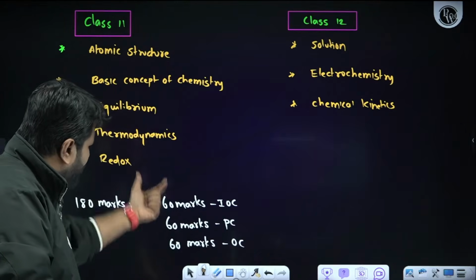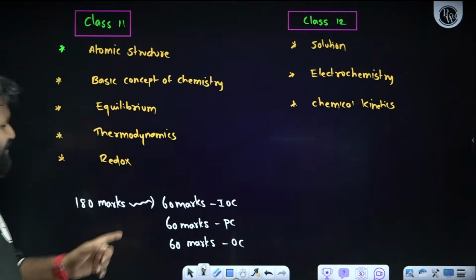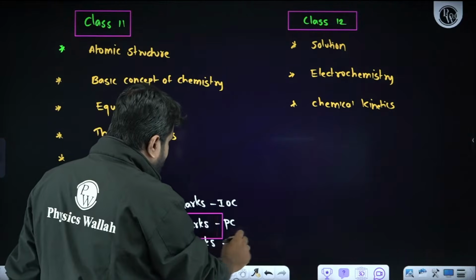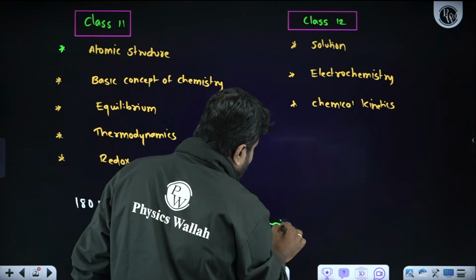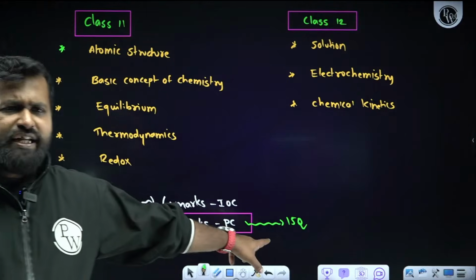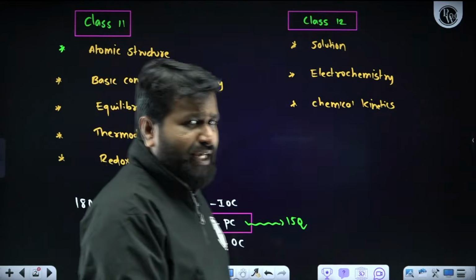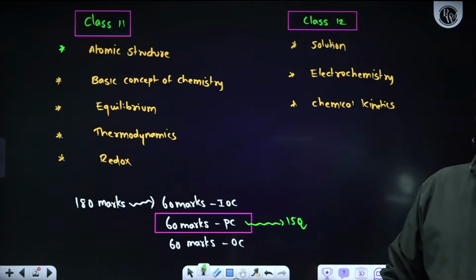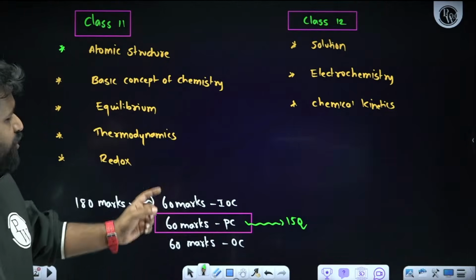Now, we know very well that we will get 60 marks from physical chemistry. To ask 60 marks from physical chemistry, how many questions are required? The question paper needs to ask only 15 questions. Only 15 questions will come from physical chemistry. Now, how many chapters do we have? 5 plus 3, 8 chapters. So if I keep a minimum of 2 questions from each chapter, we can easily attempt